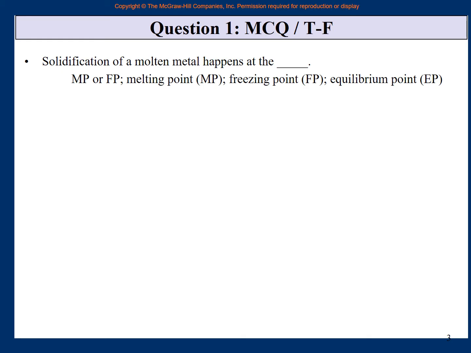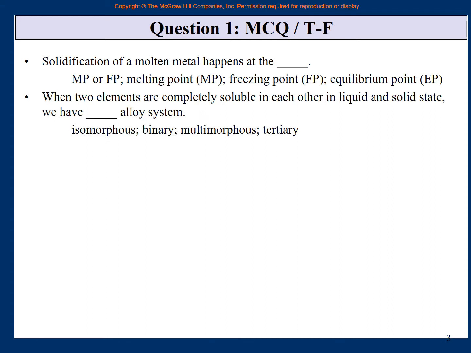The number, for example 100 degrees for water, is the temperature at which water starts to boil and become gas, and 100 degrees is the temperature at which steam starts to condense, right, and become water. So it is like that.